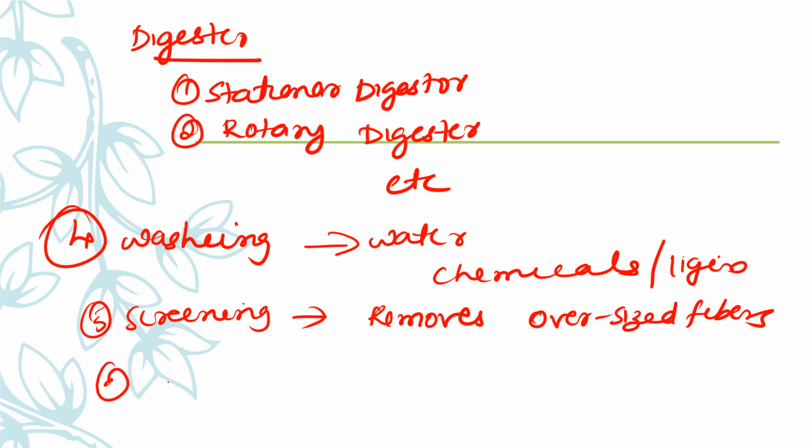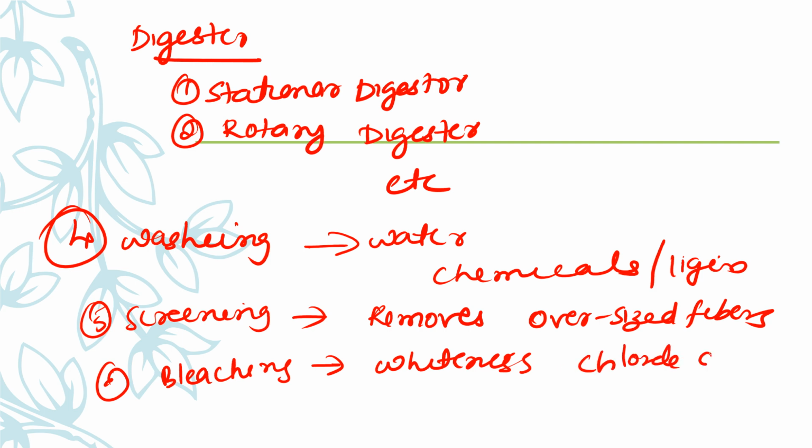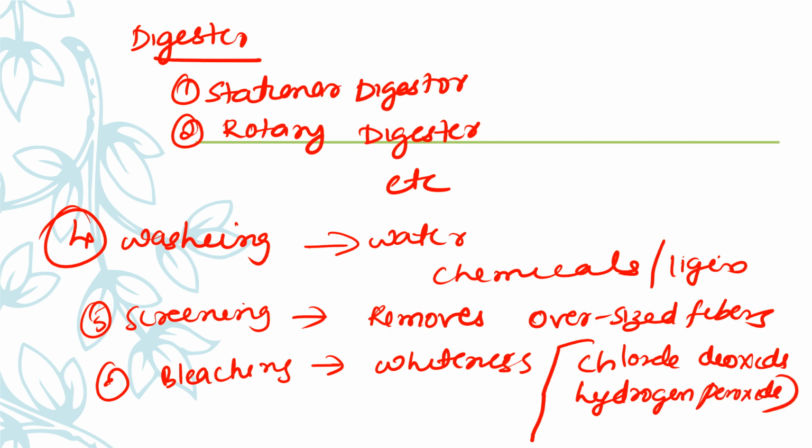And the sixth step is bleaching. We know that we need whitish papers. The paper which we are using has whiteness, so to get that whiteness, we are using bleaching agents such as chlorine dioxide, hydrogen peroxide, etc. So the sixth step is bleaching.